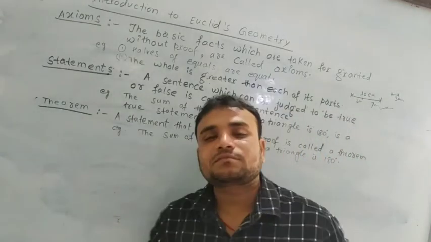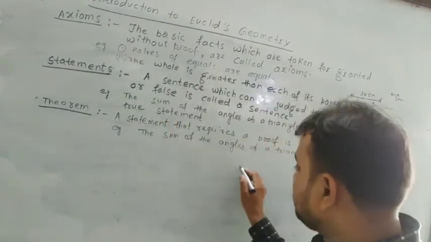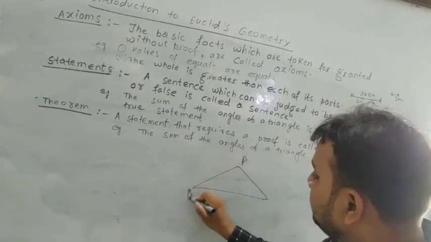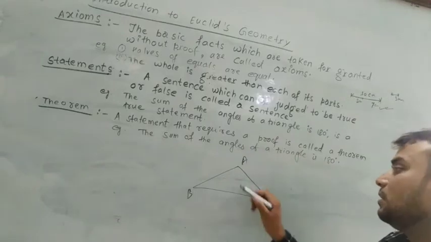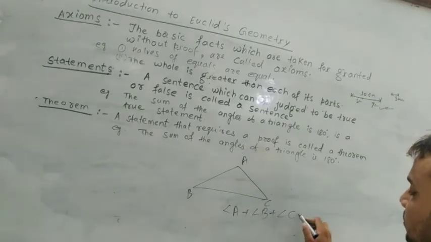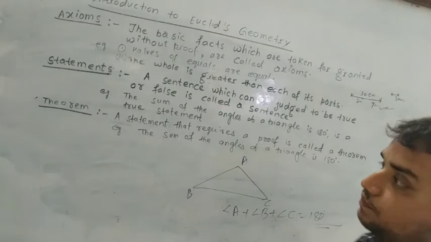Do you know that the sum of angles of a triangle, consider ABC is a triangle, then angle A plus angle B plus angle C equals 180 degrees. This is a true statement.